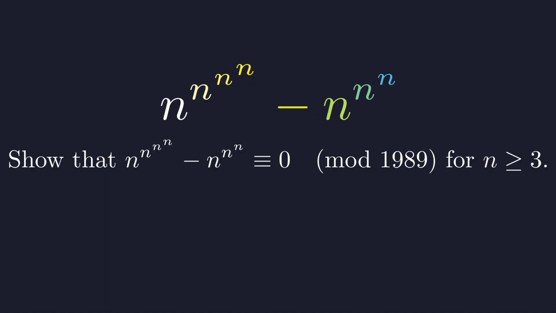At first glance, this seems impossible. The numbers involved are astronomical, but number theory provides the tools to solve it elegantly. The key to taming a large modulus like 1989 is to break it down into its prime factors. This allows us to tackle the problem in smaller, more manageable pieces.